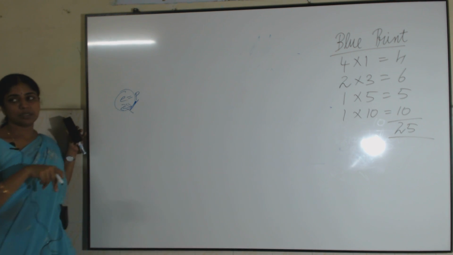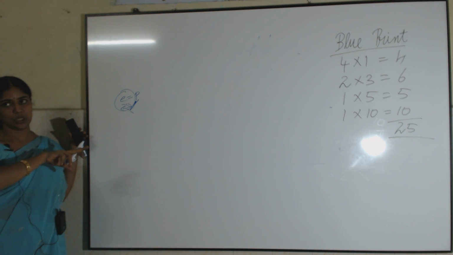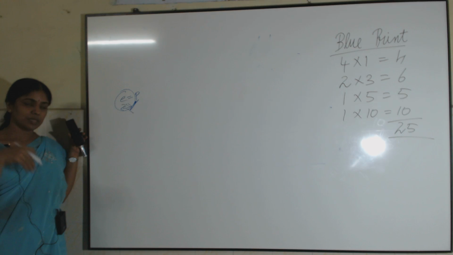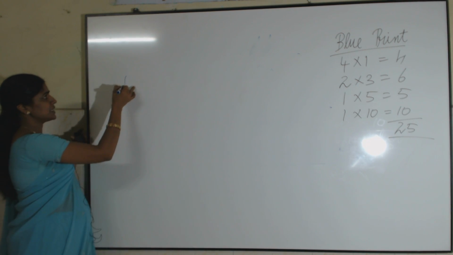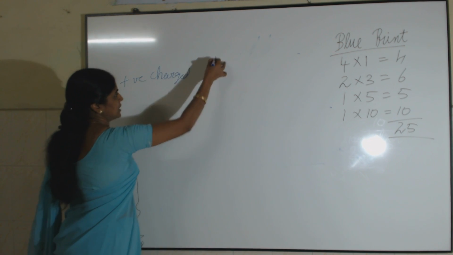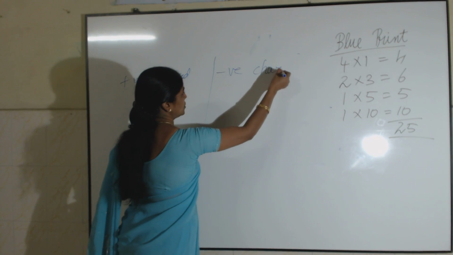When it loses electrons, the number of positive charges increases, so that object becomes a positively charged one. When an object by friction gains electrons, the number of negative charges in that object becomes more, then I can say that object becomes a negatively charged one. First one, positive charge. How an object becomes a positively charged particle and how an object becomes a negatively charged particle.